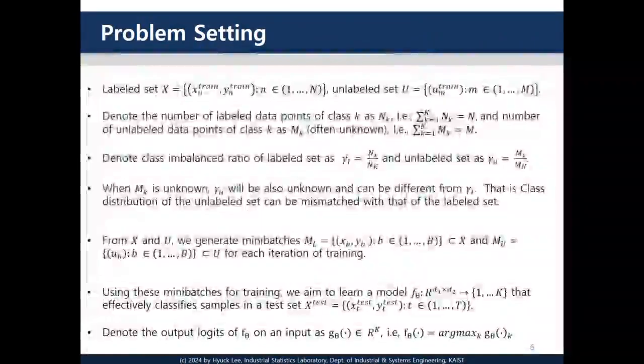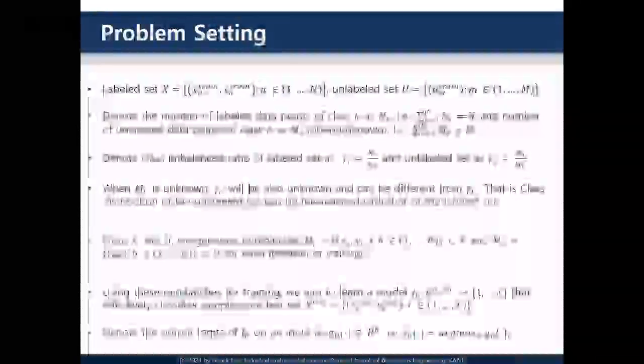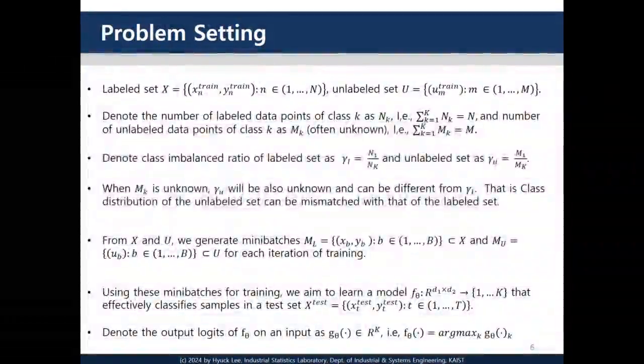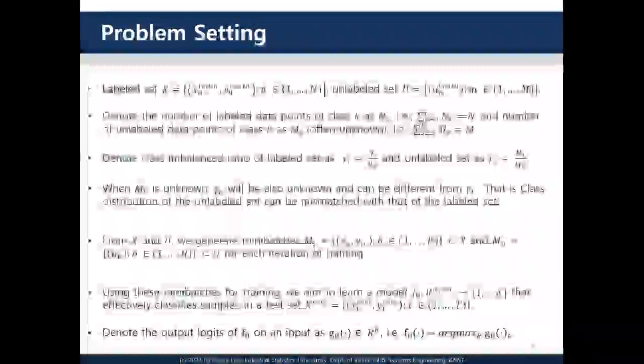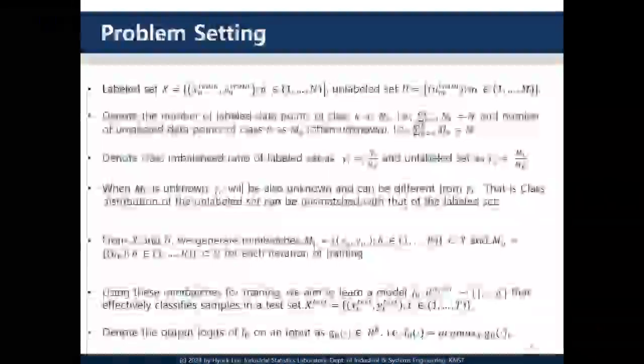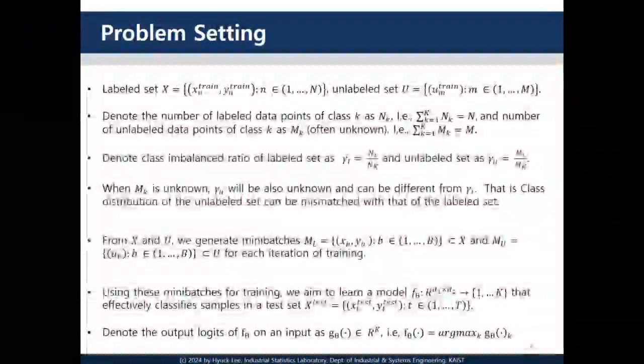The experimental setting is as follows. We have a labeled set with n labeled samples and an unlabeled set with m unlabeled samples. For each class, we denote the number of labeled samples as n_k and the number of unlabeled samples as m_k. We sort the classes in decreasing order of labeled sample size and define the imbalance ratio of the labeled set, gamma L, as the ratio between the largest and smallest n_k. Similarly, the imbalance ratio of the unlabeled set, gamma U, is defined in the same way.